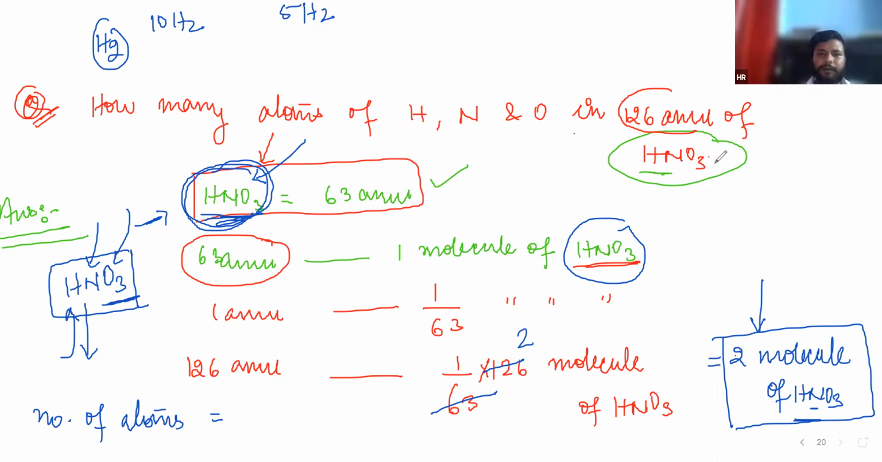How many atoms? Three atoms of oxygen, one atom of nitrogen, and one atom of hydrogen. In one molecule, 5 atoms are present, and I calculated 2 molecules of HNO3. Then total atoms are 10 atoms.